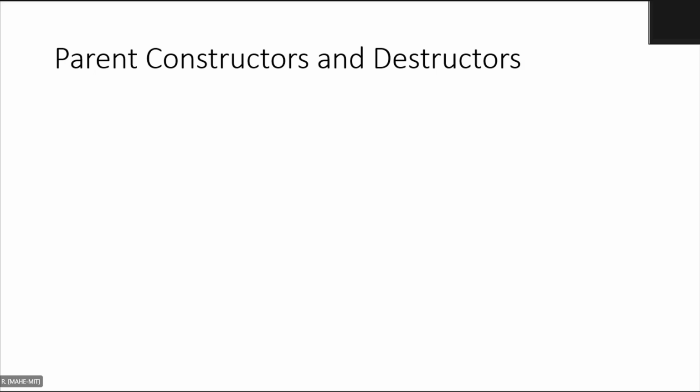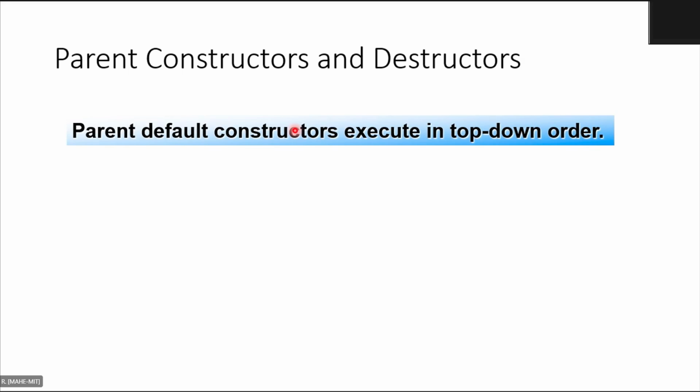Right. So coming to this topic, parent constructor and destructor. You just saw now there are three classes X, Y, Z, and how they were defined, and there were constructors and destructors in each of those three classes. Let us see how they are called. We have seen how the call is made to constructors and destructors, so we just want to revise that, because we are going to use this idea again.